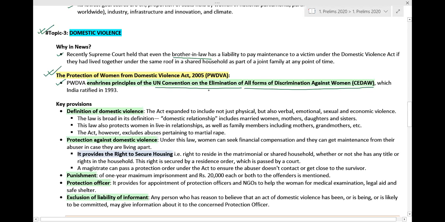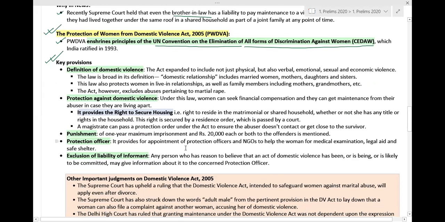It is the United Nations Convention on the Elimination of All Forms of Discrimination Against Women. Okay, then let us see the key provisions of this particular Domestic Violence Act. What are the key provisions? Okay, so, the definition of domestic violence.